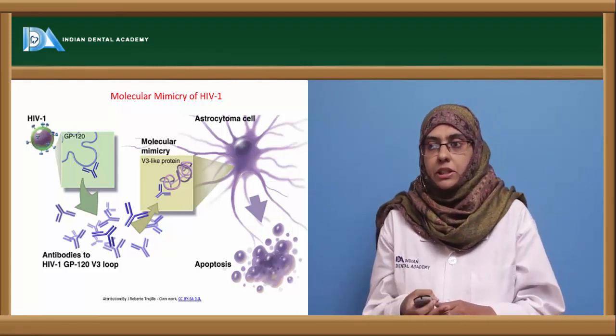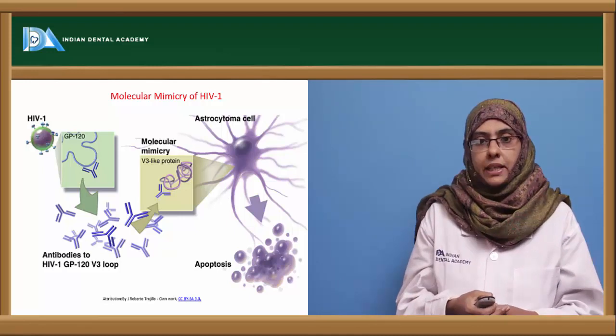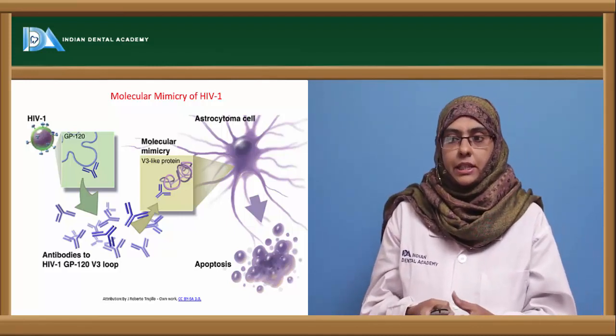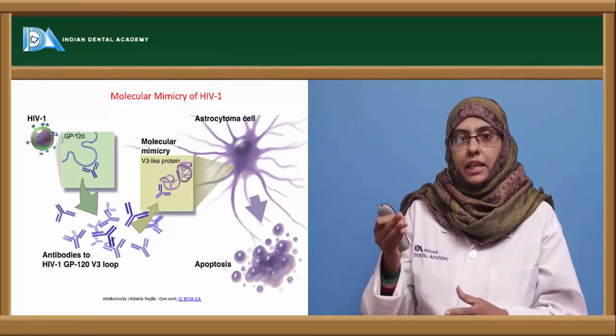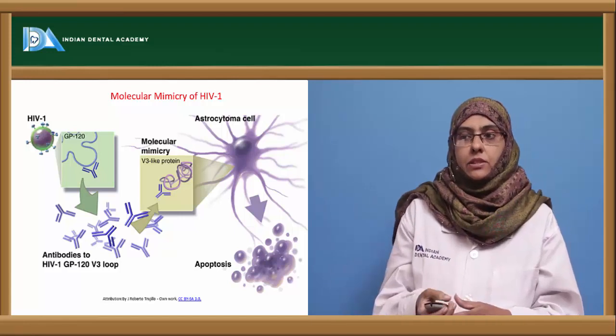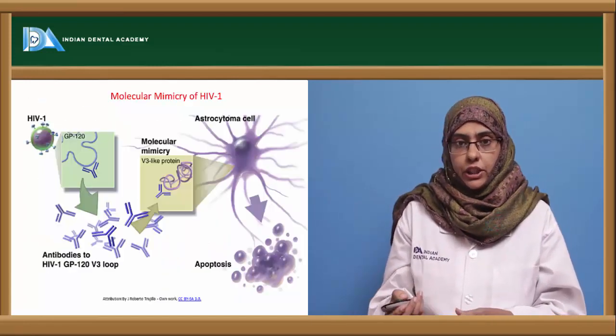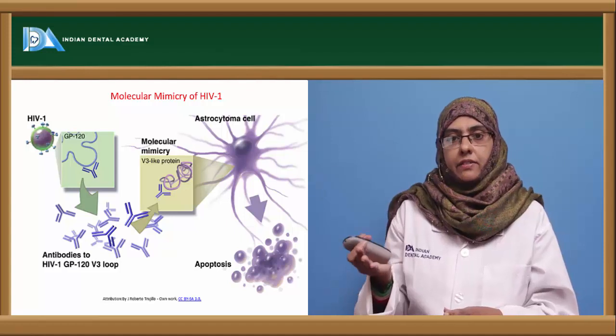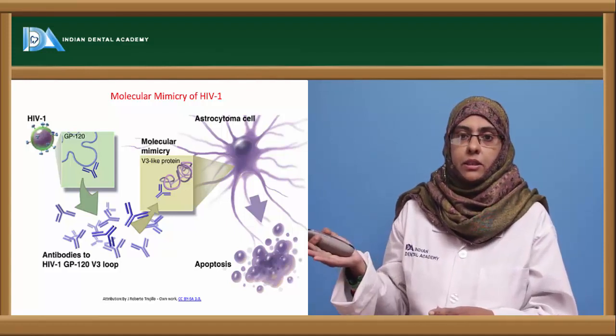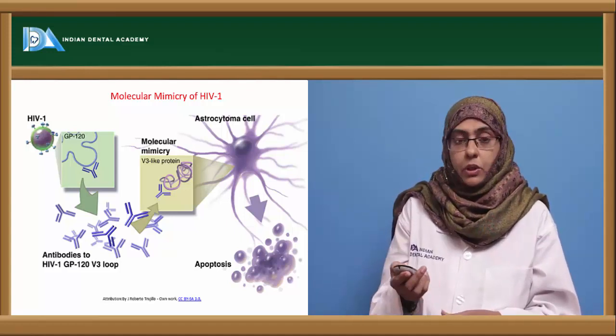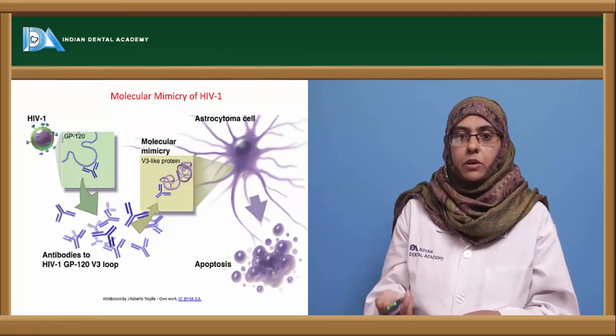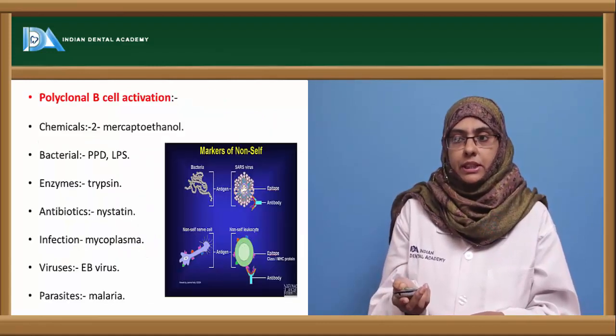Apoptosis of astrocytoma cells usually takes place because they target the V3-like protein present in the astrocytes. So it is said that HIV infection causes most central nervous disorders because of the production of autoantibodies in autoimmune diseases.